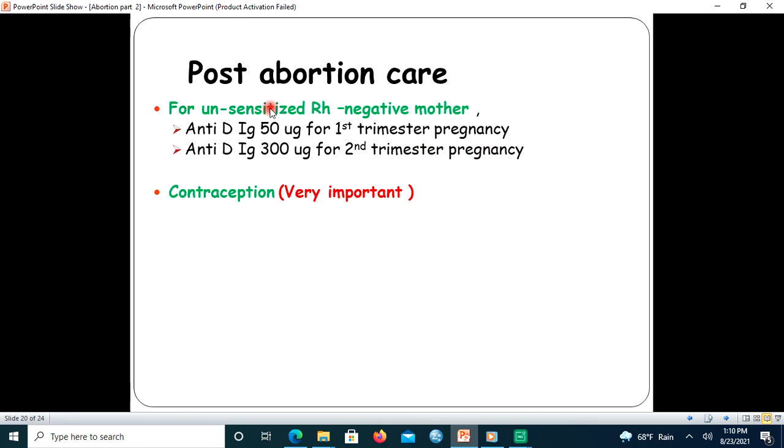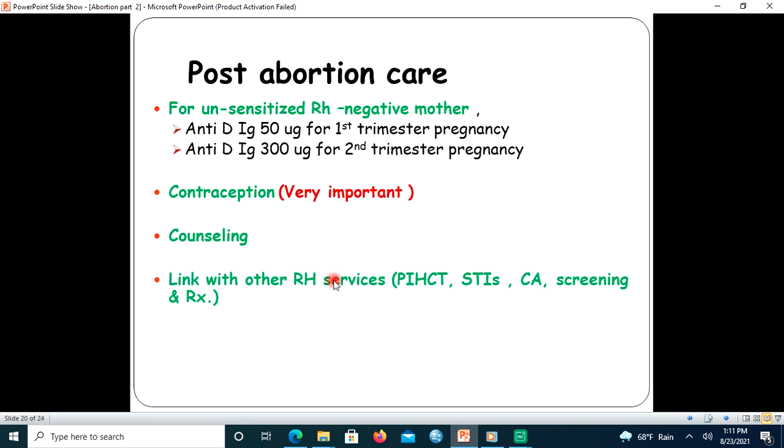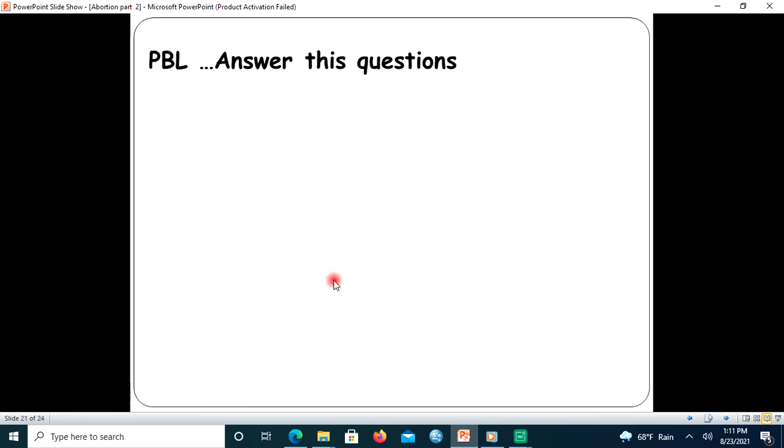That means if the woman is Rh negative and if the blood of the fetus is Rh positive, in this case the risk of sensitization is high. So to prevent sensitization, this drug must be given. The other thing, counseling and linking with other services, creating partnership with community as possible. That is it. Let us consider the case scenarios we have seen at the beginning of this presentation.